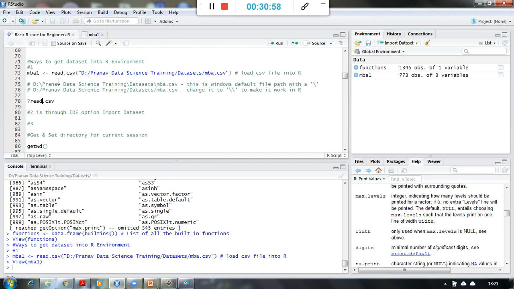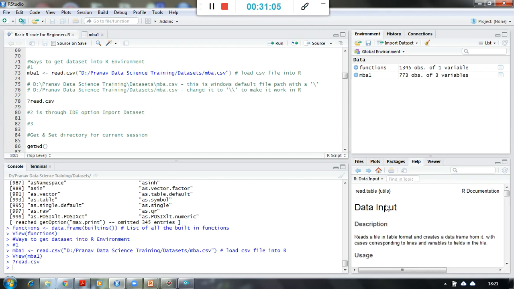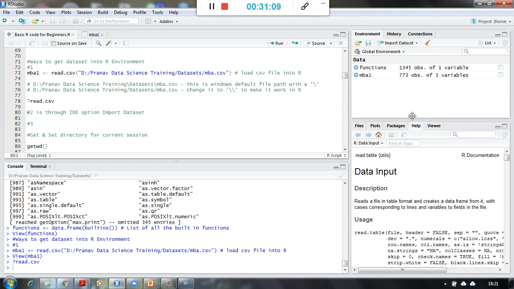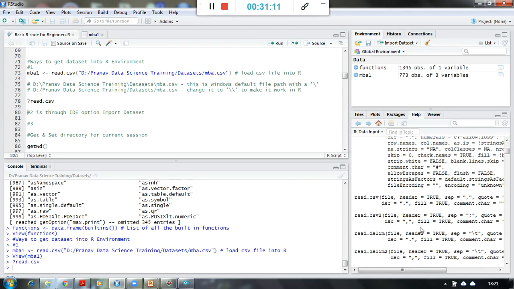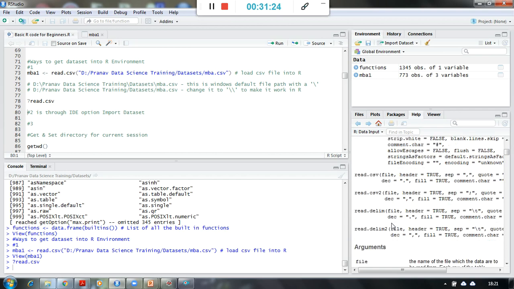Again, if I want to find out the description of read.csv, I can simply say question mark read.csv, and you will get it over here: what this function is all about, how I can use it, and where to use it. You will also see how many different types of read functions are available just to read the data. So there is read.table, read.csv, which we have used, and read.csv2 is a different function.